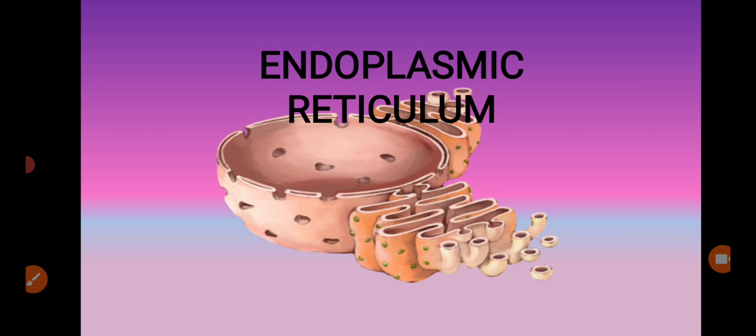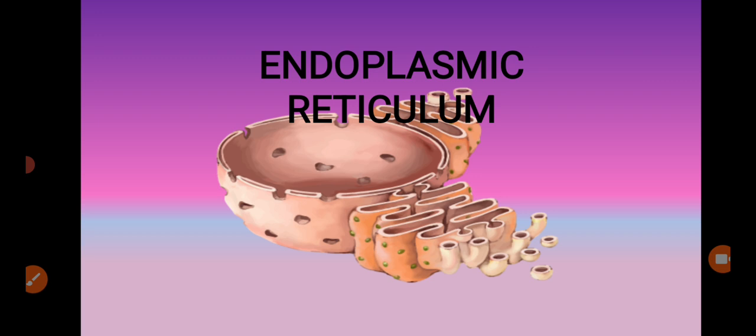This is Savita. The endoplasmic reticulum, along with most of the membranes in the eukaryotic cell, forms a coordinated network known as the endomembrane system.